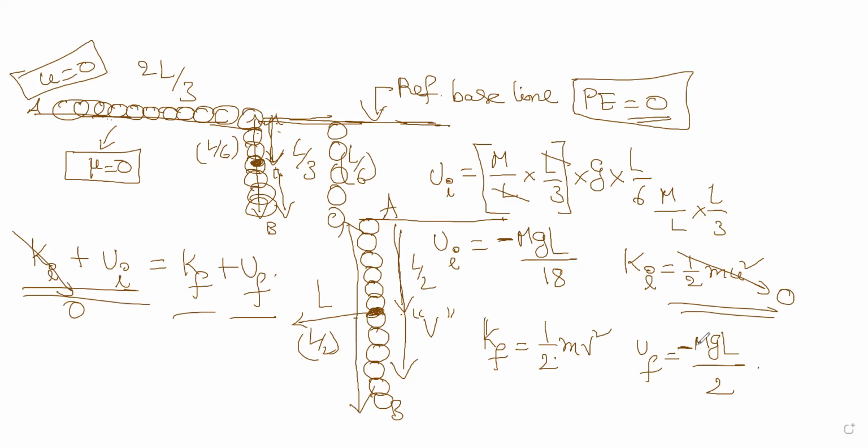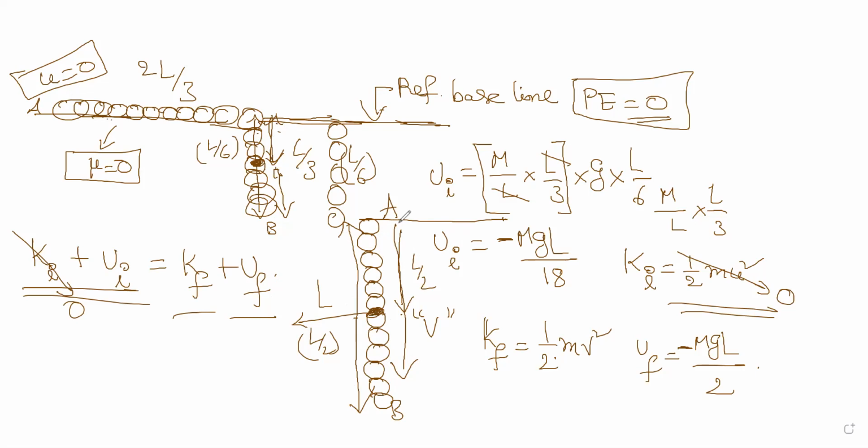Clear? Okay, sir. So once again, can you tell the U final only, sir? U final. See, this chain slips off the surface of the table. It is coming down. Now the entire chain stands like this at a certain point of time, right? It stands vertical, and now the entire mass of the chain is coming into the picture. Where the center of mass means what? The entire mass of the system will be concentrating at one particular point. That is called the center of mass.